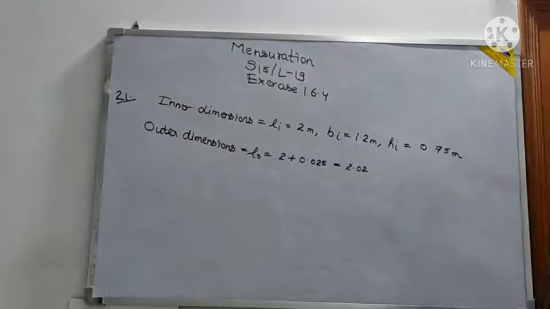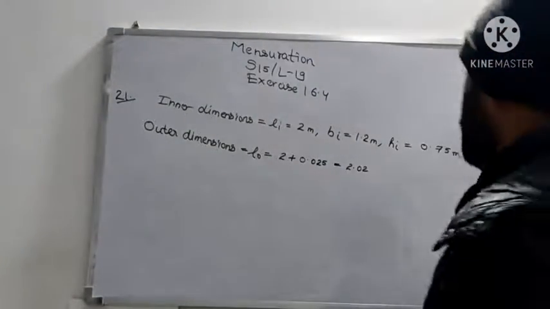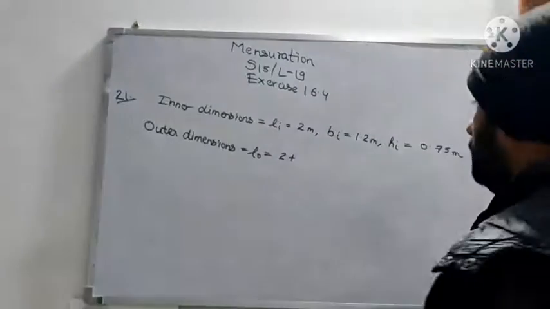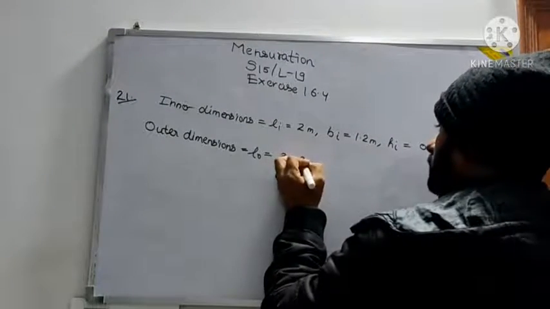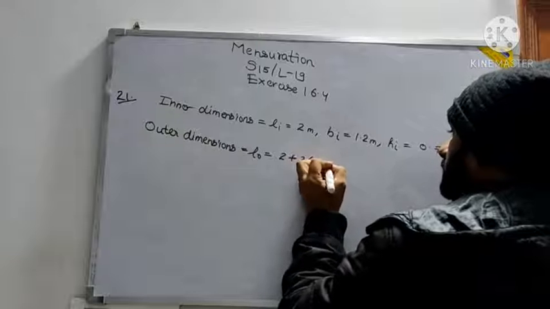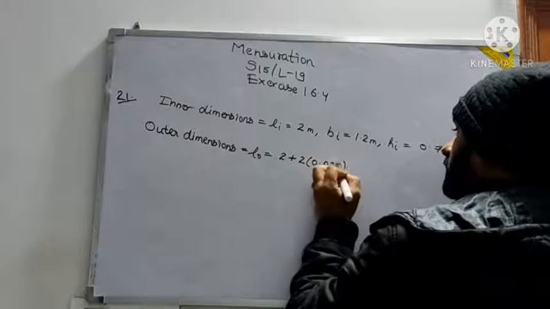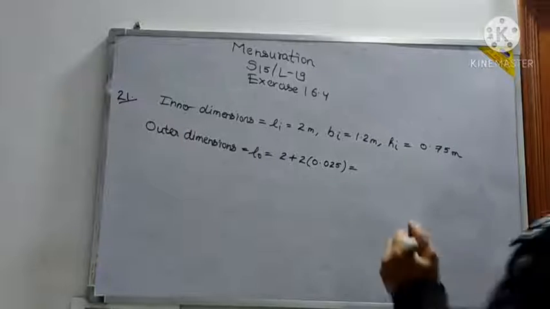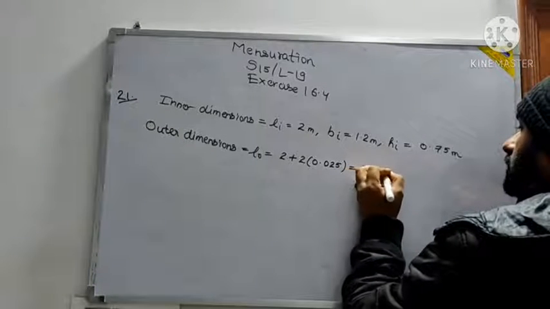Into 2 we will do, na? That's why multiply by 2. So 2 into 0.025 is 0.05, plus 2, that is 2.05. So it will be 2.05 meter.